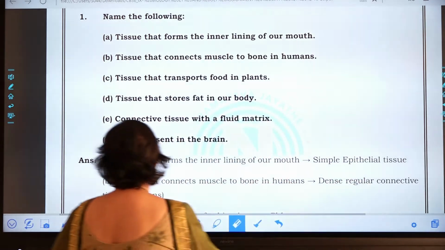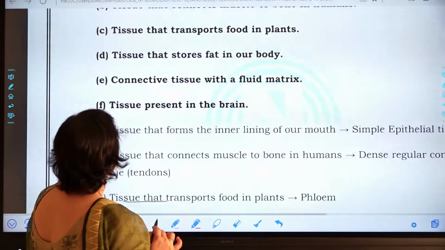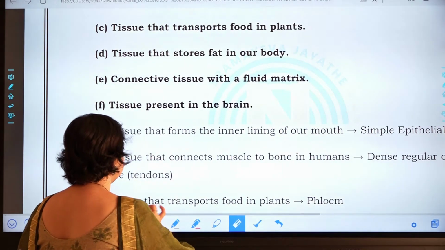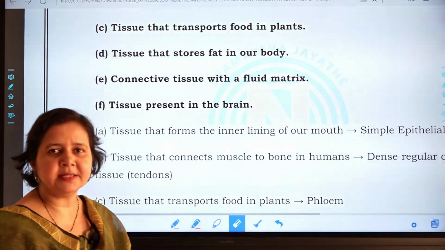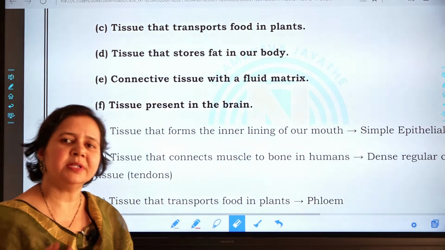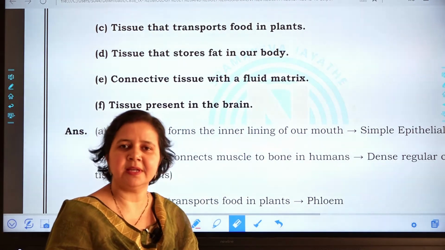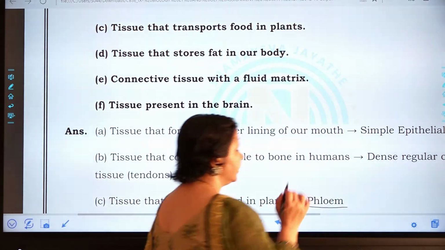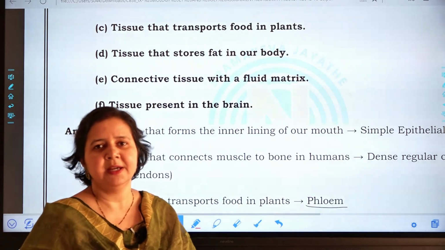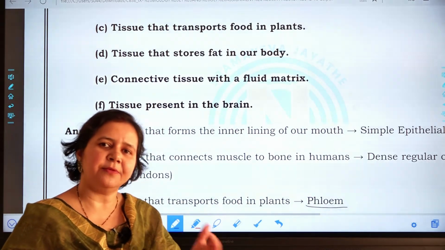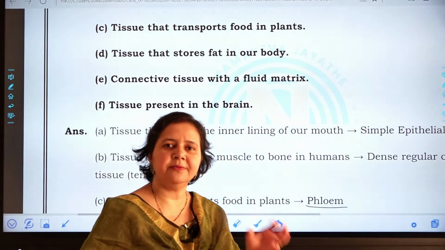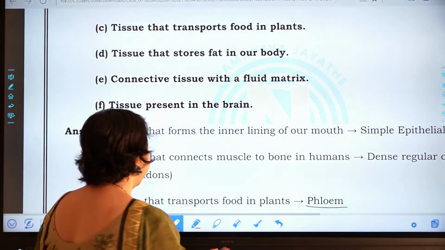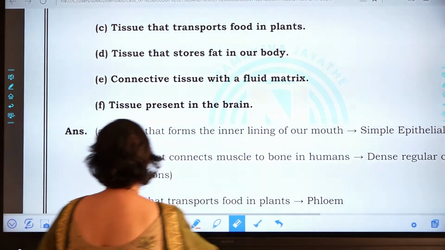Now the next question is asking for the tissue that transports food in the plants. The tissue which transports the food prepared by the leaves in the plants is phloem. Phloem tissue transports the food prepared in the leaves, and from the leaves this phloem transports the food to all the parts, till the roots, everywhere.